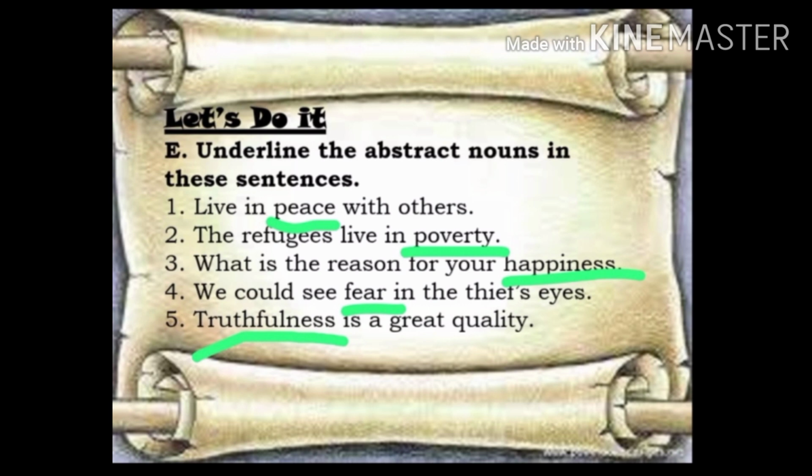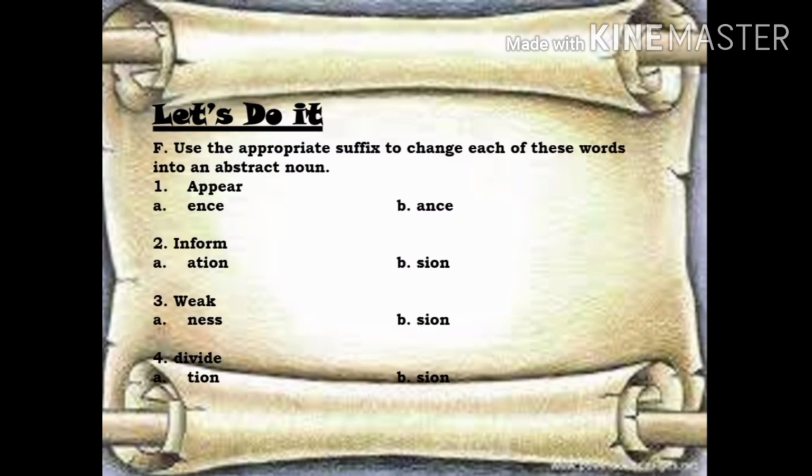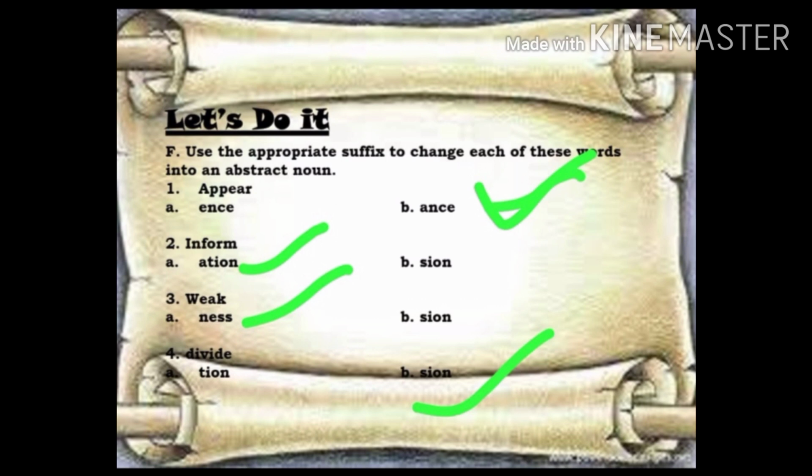Now we'll have a look at the last exercise. The last exercise is, use the appropriate suffix to change each of these words into an abstract noun. As it was very well explained in the class, how to change a common noun or an adjective or a verb into abstract nouns. So let's have a look at the answers. Appear is APPEARANCE, ANCE is the correct one. Inform is INFORMATION, ATION is the correct one. Weak is WEAKNESS, it's NESS, and divide is